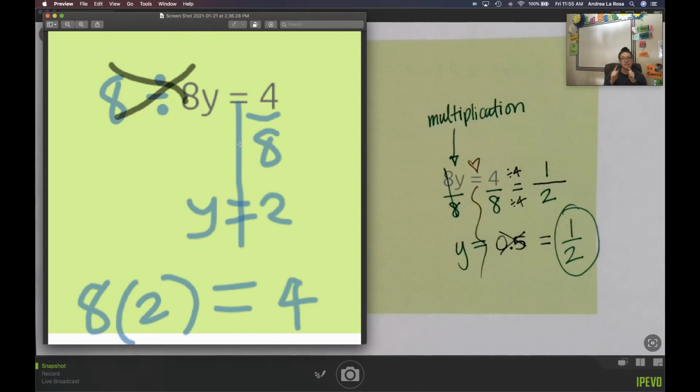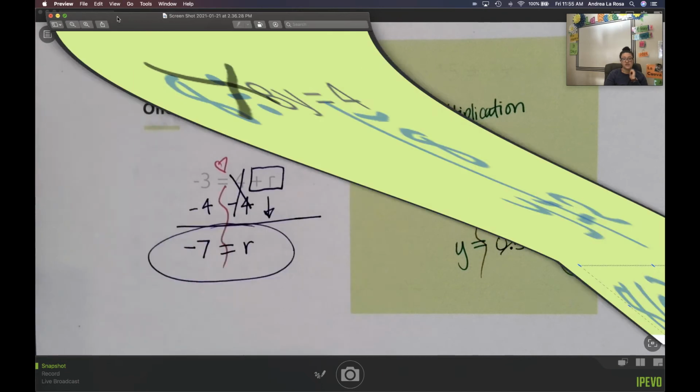But I was so happy that they did that check on the bottom on their own. I didn't have to tell them to do that because I said earlier, it's expected that you check your answers to make sure that you're right. They did it on their own and they went back and recognized. I didn't have to tell them they were wrong. They figured it out for themselves. I was very proud of this student. Very proud of that student.